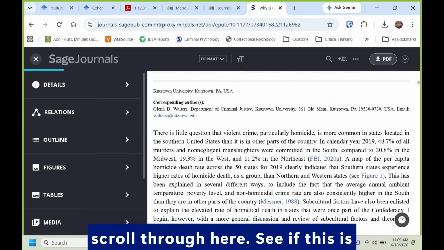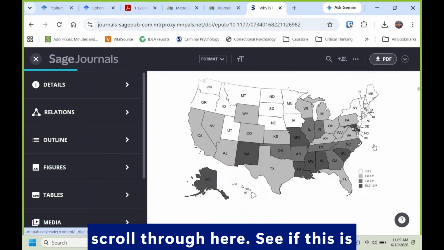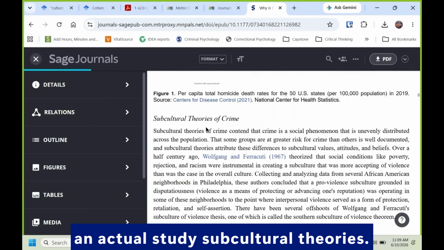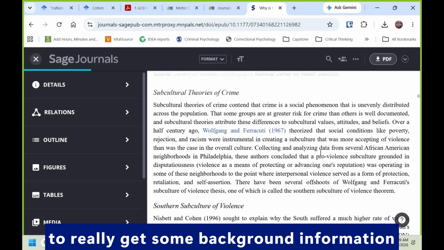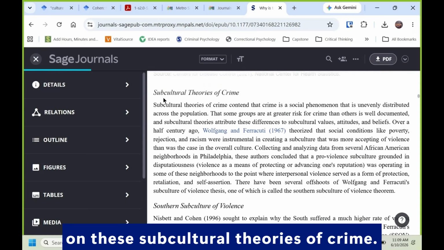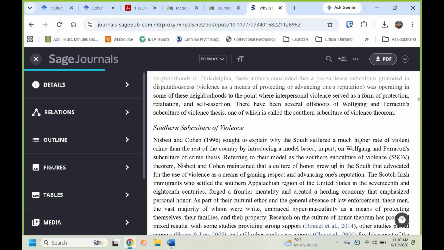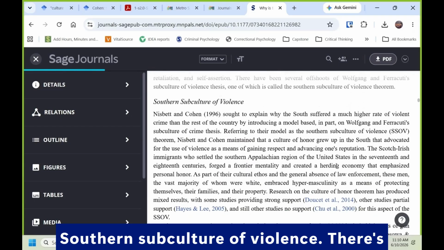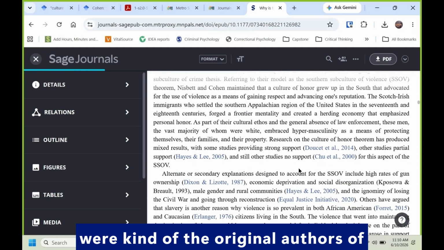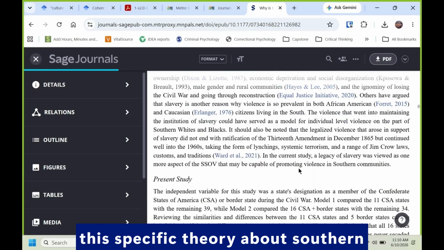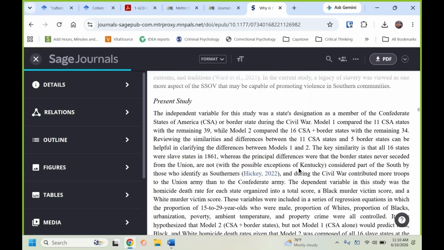I'm going to scroll through here to see if this is an actual study, subcultural theories. This might be a good one to really get some background information on these subcultural theories of crime, Southern subculture of violence. There's this Nisbet and Cohen. There again, those were kind of the original authors of this specific theory about Southern cultures of violence.